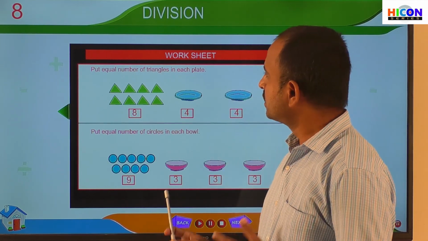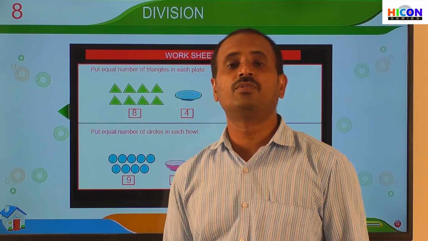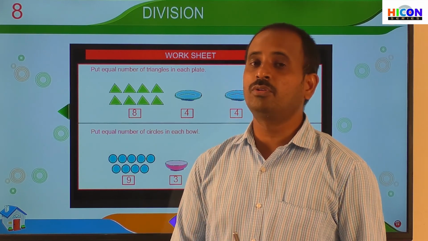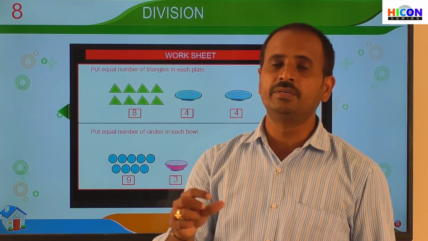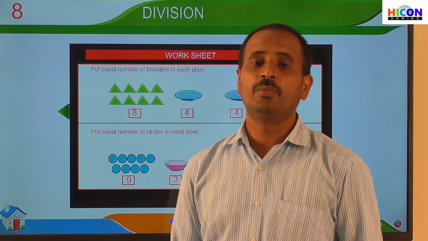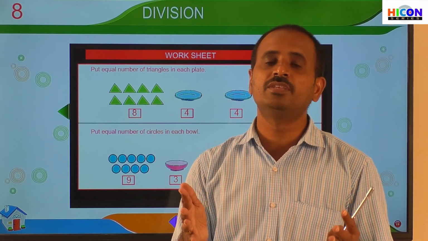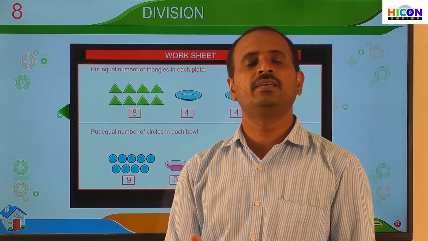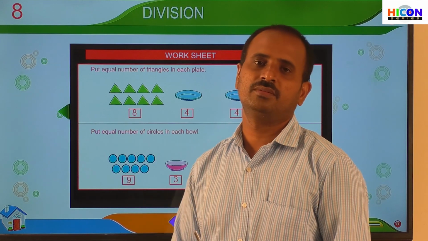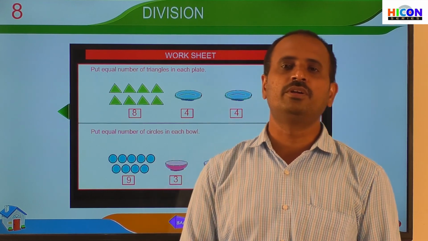So children, this worksheet part is also completed. In this chapter we have discussed what division is, what the symbol used for division is, and how we convert division into repeated subtraction to get the answer easily. We also learned how to share a number equally. This sharing of a number equally is also called division. We have practiced a lot of problems on sharing equally and on division. So this is the end of this chapter, and the next chapter will be continued in the next episode.